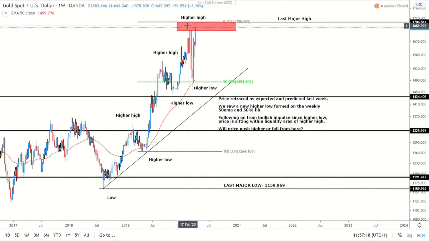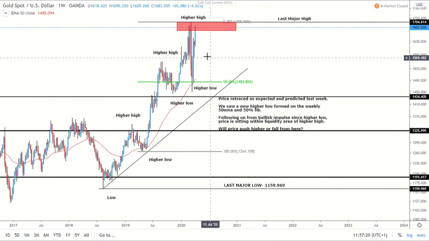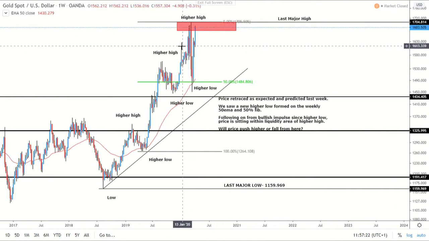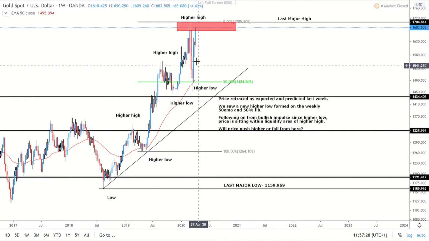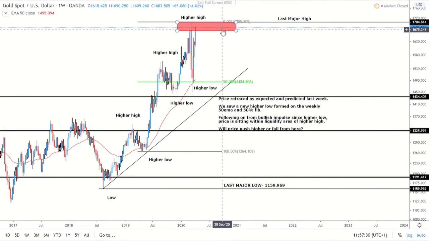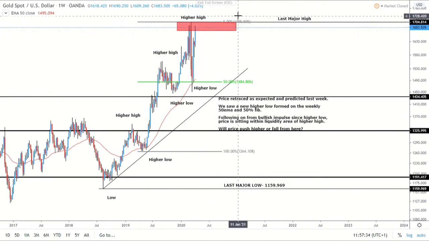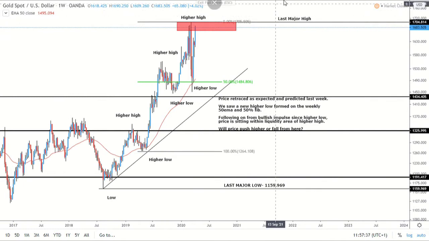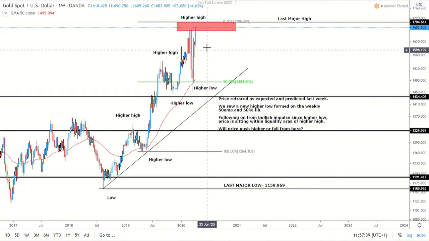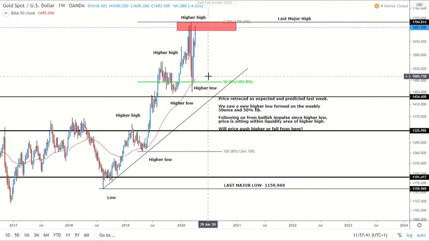So following on from that, is price obviously going to reverse from here? We obviously saw this sort of hanging man candle or hammer candle, but of course if it's a hanging man, then what we're saying here is that price was going to push downside. If it was a hammer, then we're saying that price is going to push higher. So obviously what we're asking here is, is price going to push up and make a new higher and then retest this last major high and go higher, or is price going to push down and then come much lower?